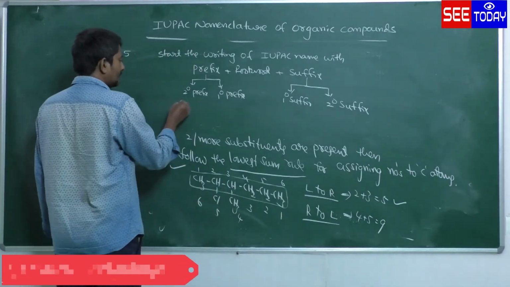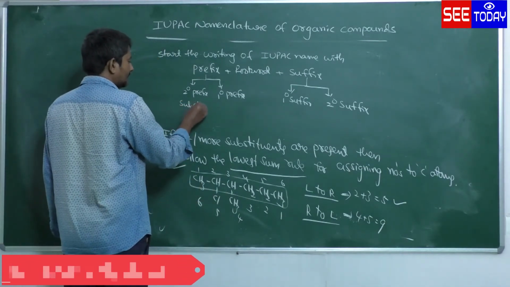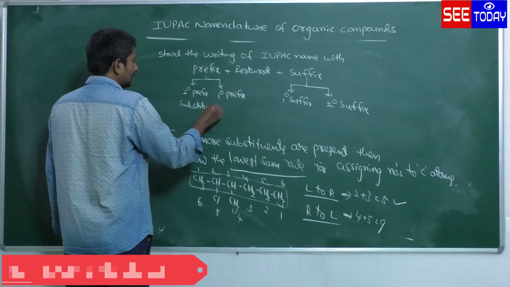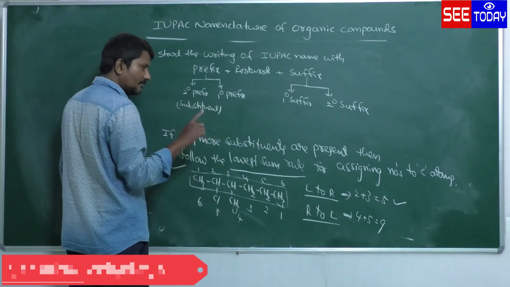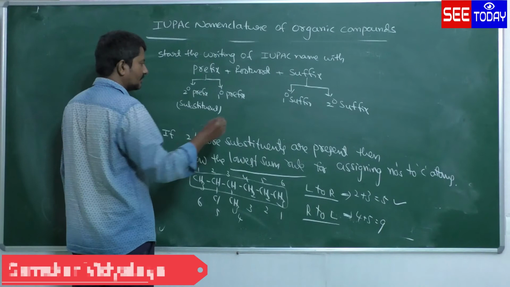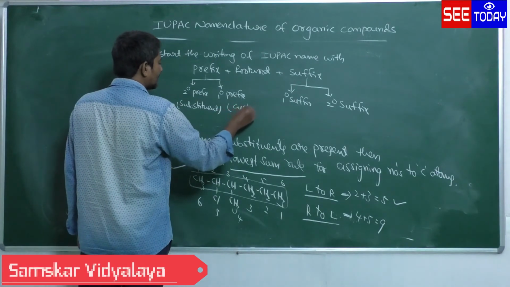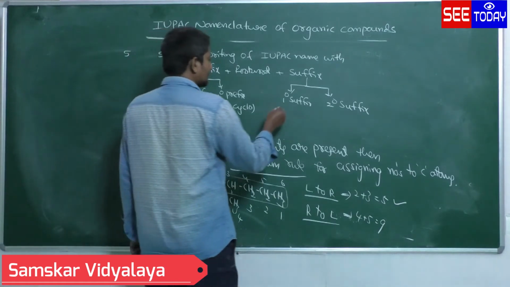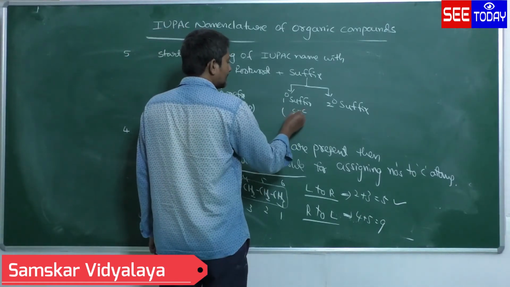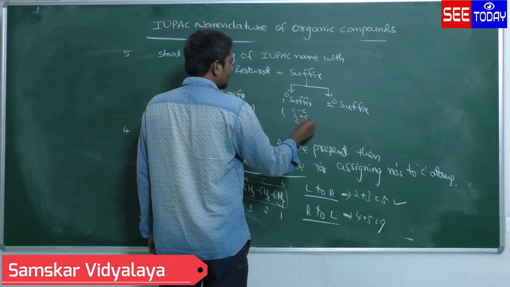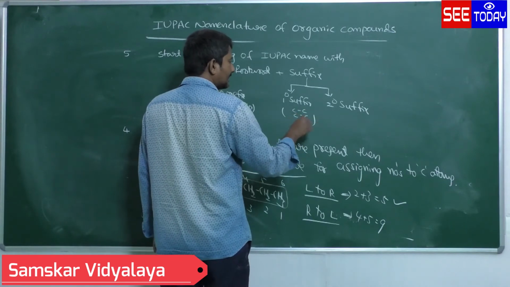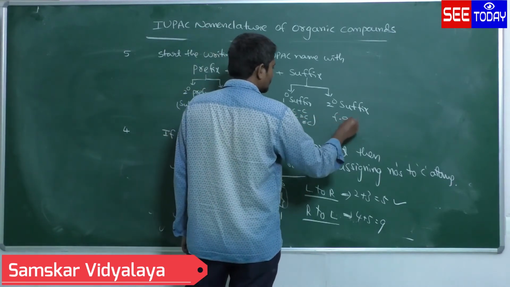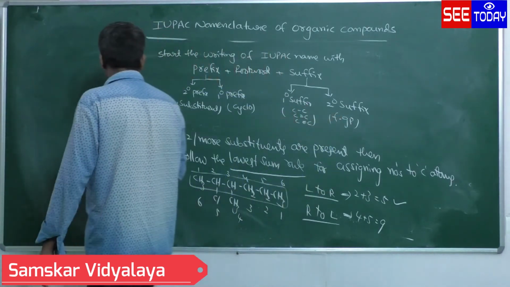Secondary prefix tells about the substituent. Primary suffix, if it is present, you mention it. If it is absent, no need to mention. So only the cyclo word will come in primary prefix. In primary suffix, C-C single bond, C double bond C, C triple bond C will come, that is ane, ene, yne. Secondary suffix is the functional group. So I will give the table chart for this.